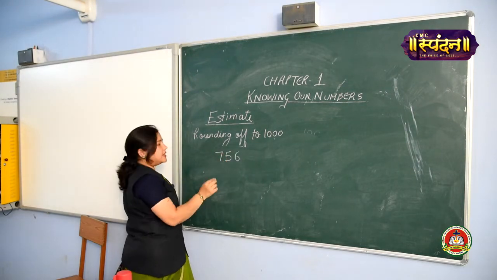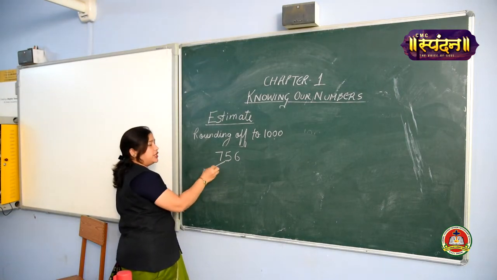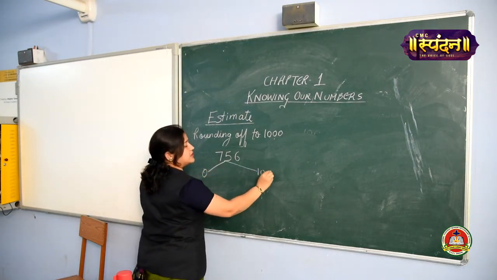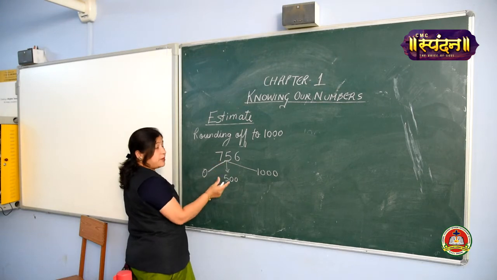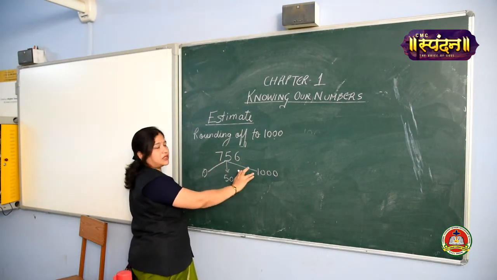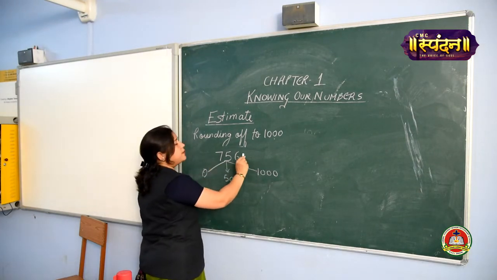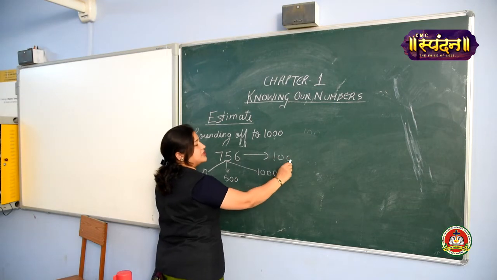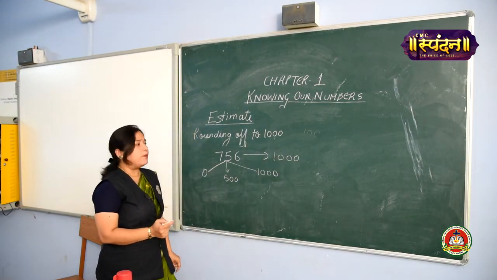756. This number is lying between which two thousands? It's lying between 0 and 1000. What is the center value of 0 and 1000? It is 500. So you have to guess: 756 is lying in which area, from 0 to 500 or 500 to 1000? Yes, it is lying between 500 and 1000, so this value will be rounded off to 1000. We have estimated this value by rounding off 756 to 1000.